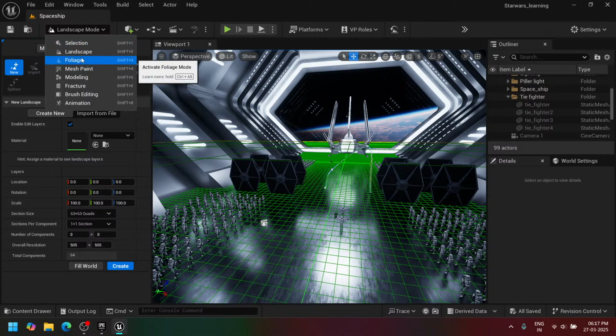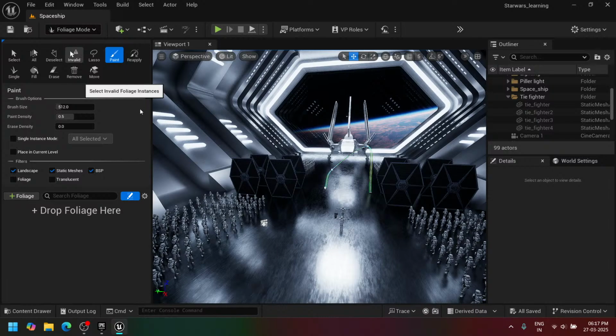And if we move to foliage, foliage means we can paint. For example, here I have a land. In this land, I need to plant more trees, more flowers, more mosses. If I need to place them, I can use this foliage tool.